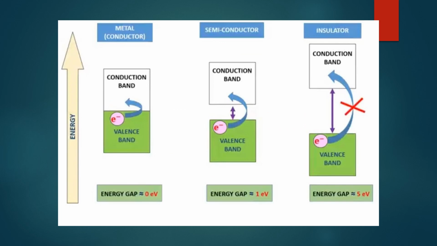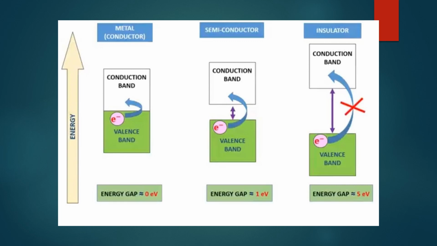Types of materials and mechanism of electrical conduction. First one, metallic conductors. In metals, energy gap between valence band and conduction band is 0 electron volt. So electrons easily move from valence band to conduction band and conduct electric current.